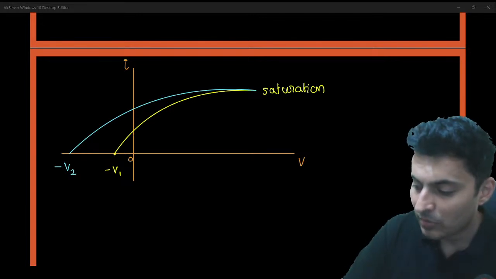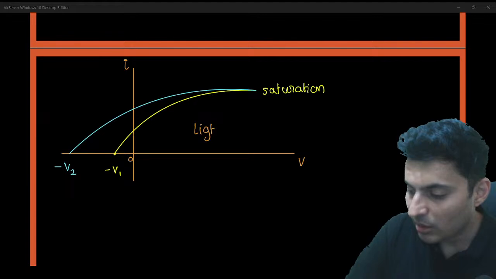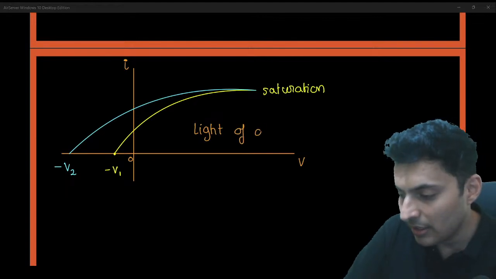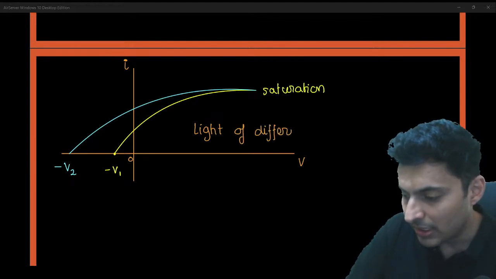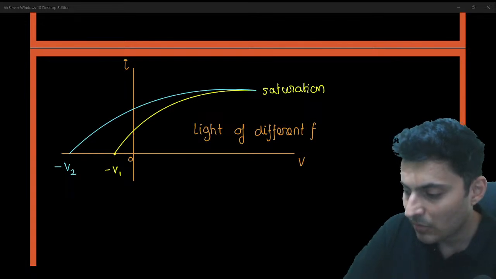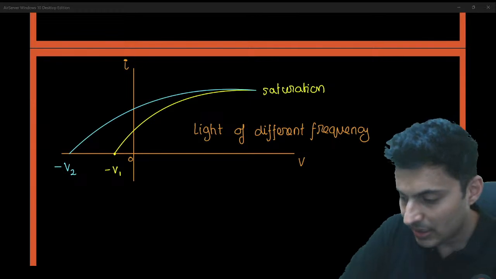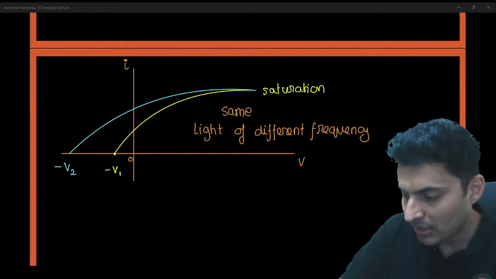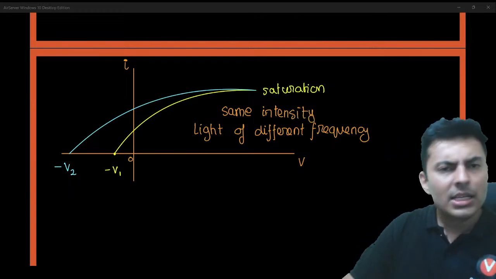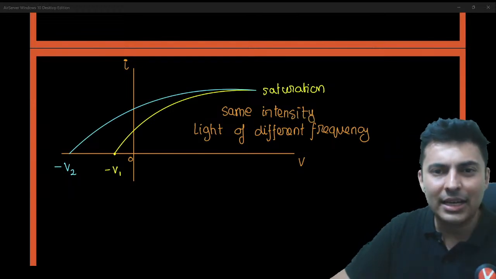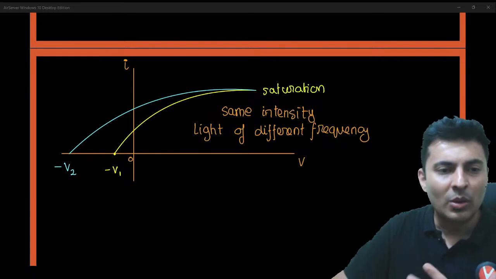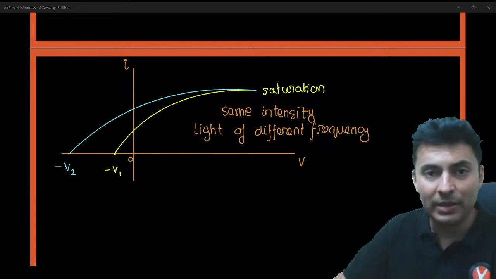So this is with light of different frequencies but same intensity. Because if intensity is the same, the current will not change. The problem is only with the stopping potentials.